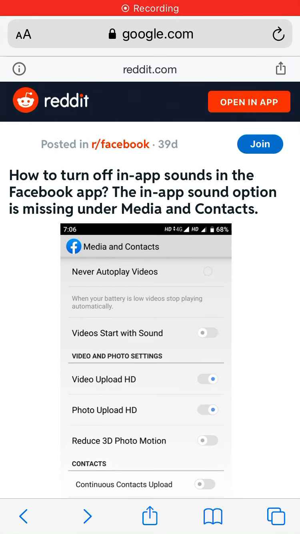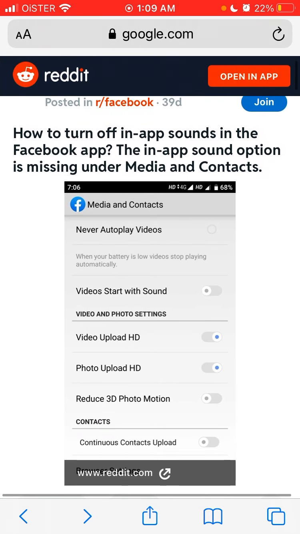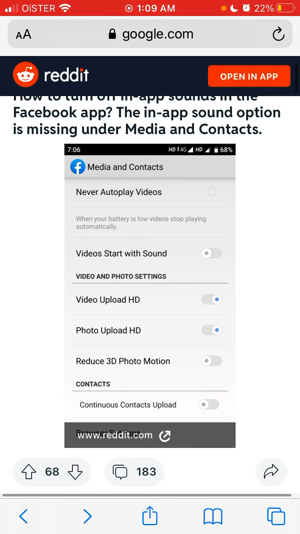Hey there, so there is this issue in Facebook that you can't turn off in-app sounds in the Facebook app. This issue is on Android, and I think it happened after a recent update.